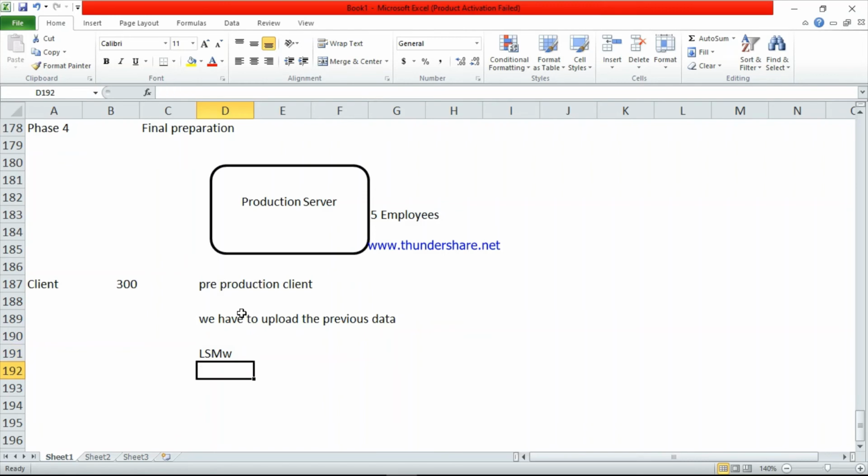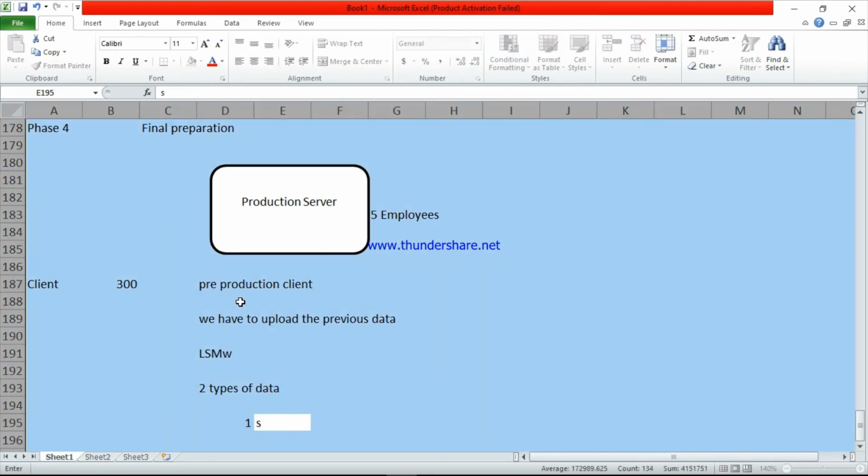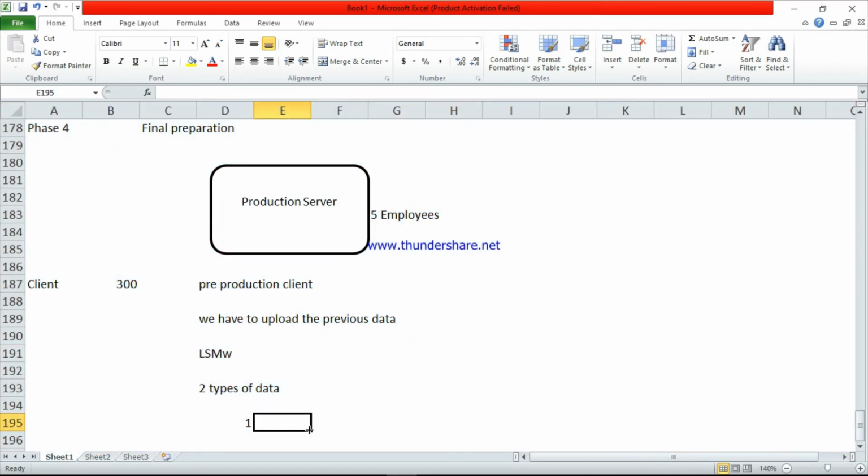Here we have two types of data. The first one is master data, and the second one is transactional data.